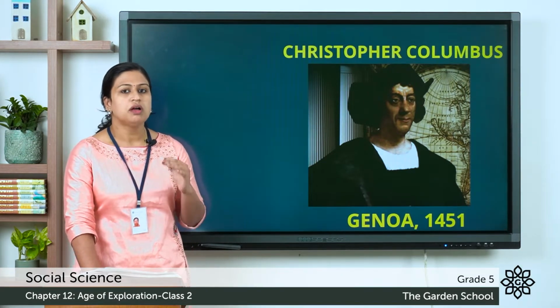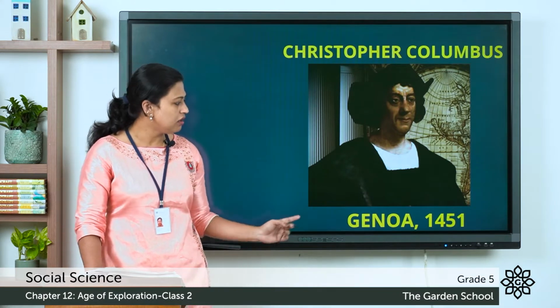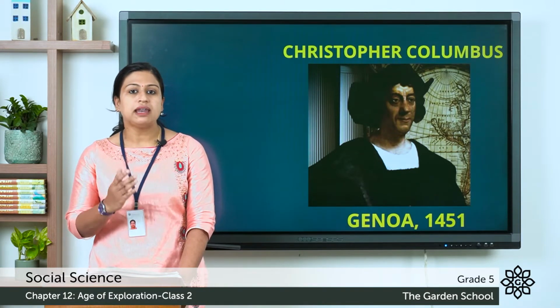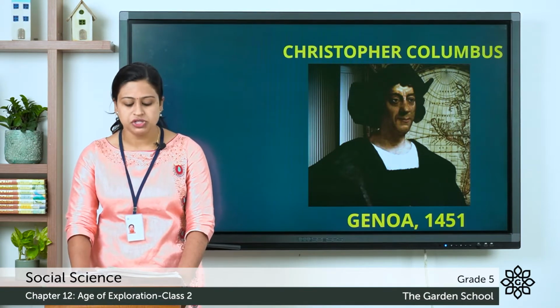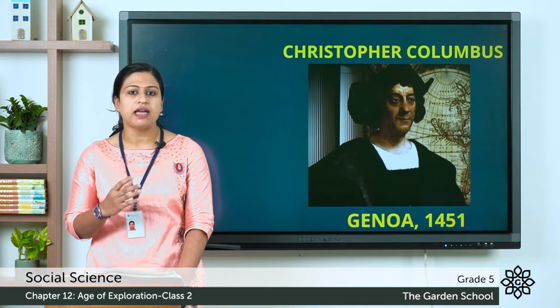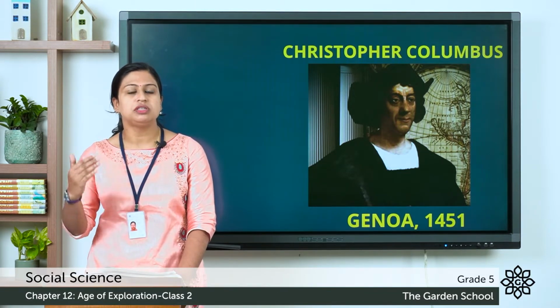So he was an Italian and he was born in Genoa, which is now part of Italy, in the year 1451. So he was an Italian navigator. Navigators are the persons who direct the ship or who plan the direction of the ship. His main aim was to find a sea route to reach the Asian countries for trading purposes.